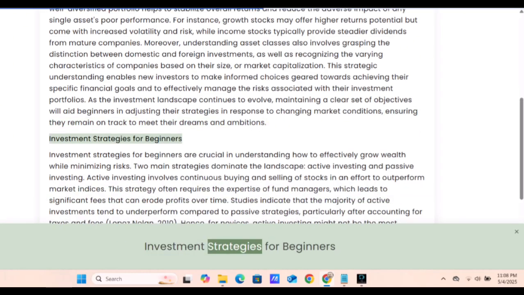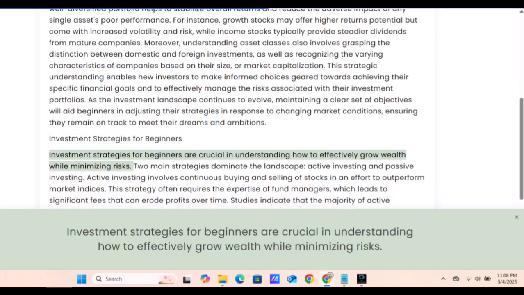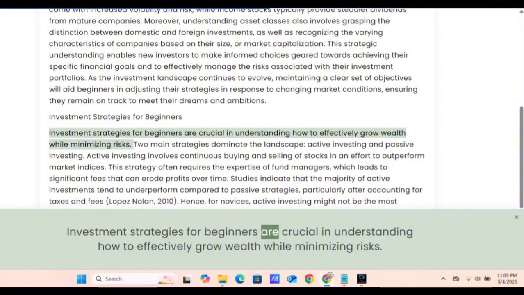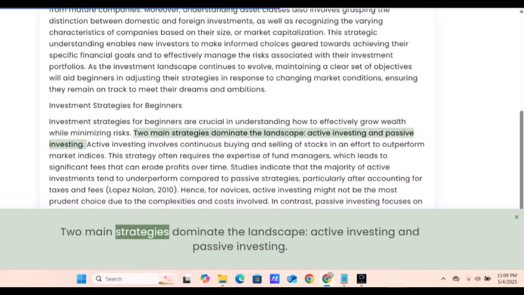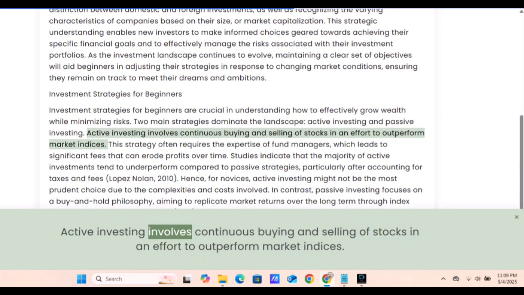Investment strategies for beginners. Investment strategies for beginners are crucial in understanding how to effectively grow wealth while minimizing risks. Two main strategies dominate the landscape: active investing and passive investing. Active investing involves continuous buying and selling of stocks in an effort to outperform market indices.